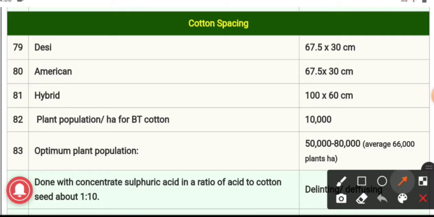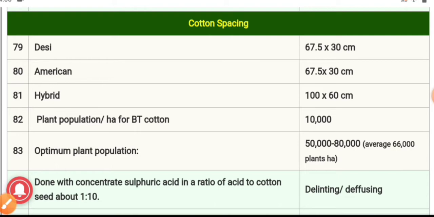The spacing in case of Desi cotton is 67.5 into 30 centimeter. For hybrid cotton, the spacing is 100 into 60 centimeter. For American cotton, the spacing is 67.5 into 30 centimeter. So these are all the spacings for Desi, American and hybrid. 82. The plant population per hectare for BT cotton, and the answer is 10,000. Optimum plant population is 50,000 to 80,000.